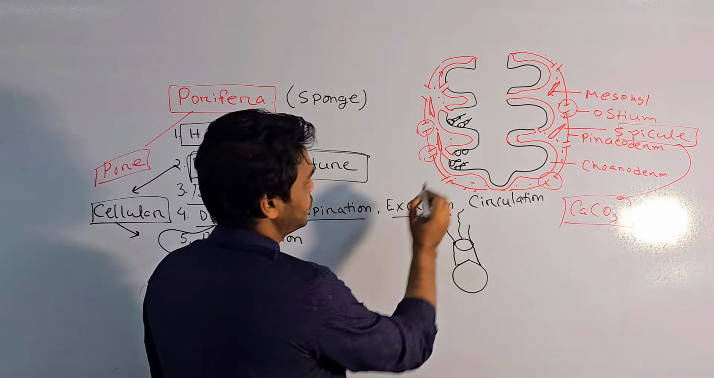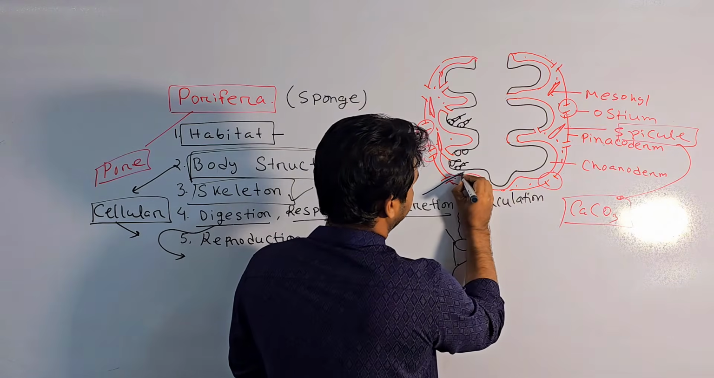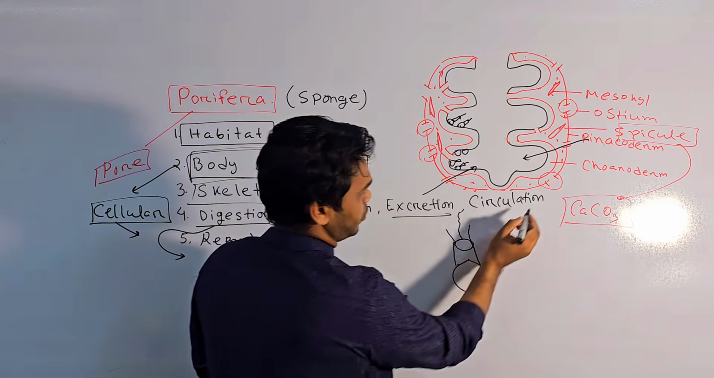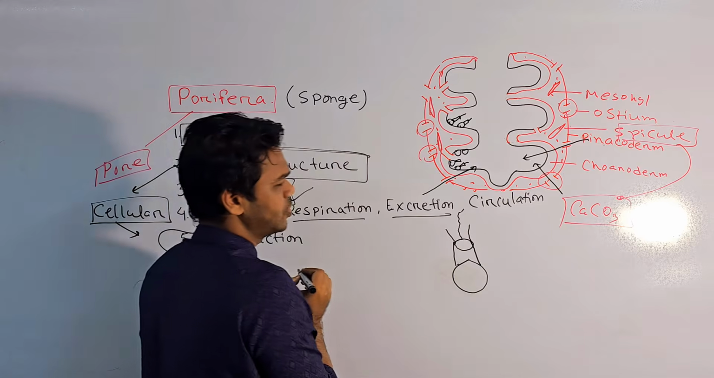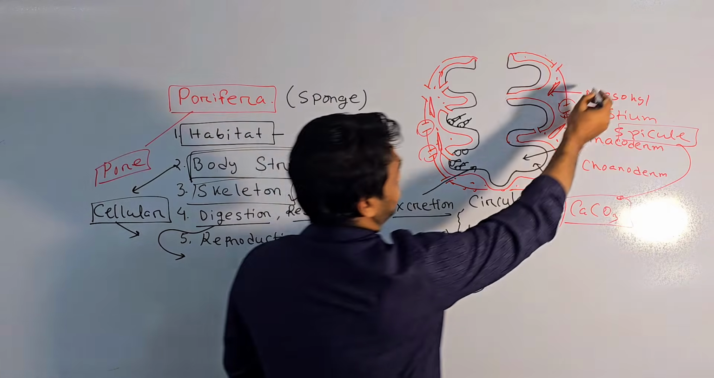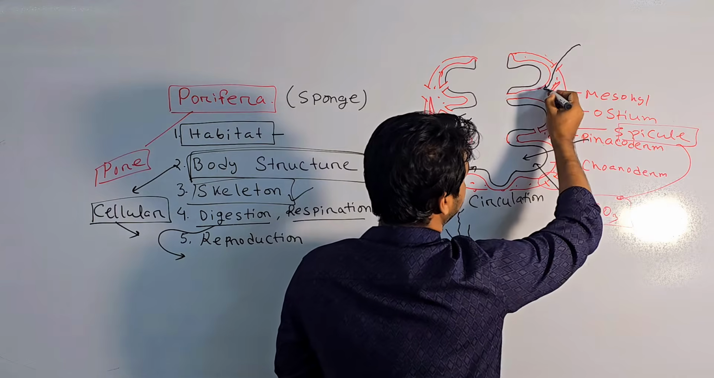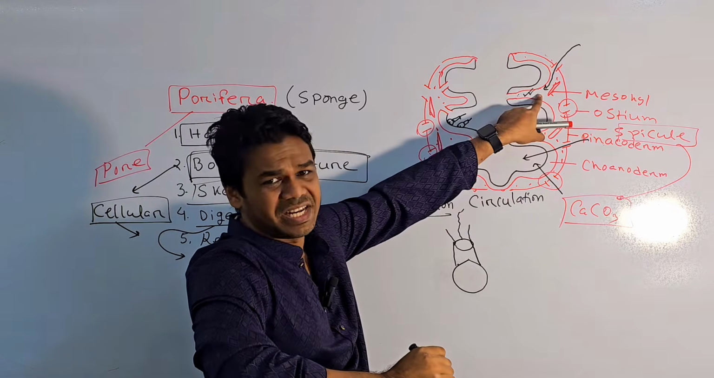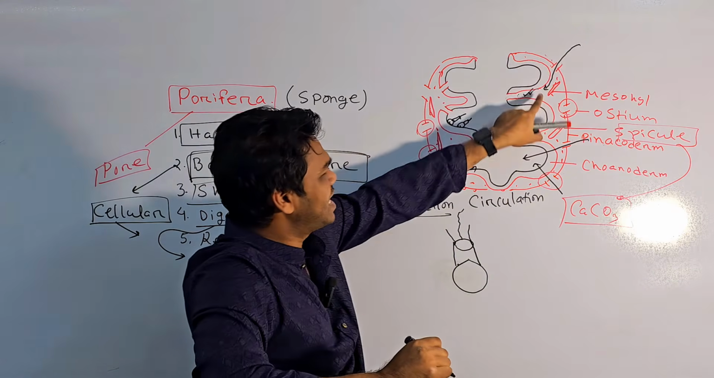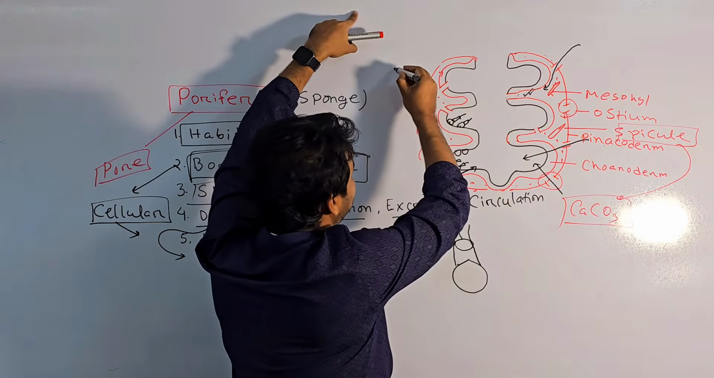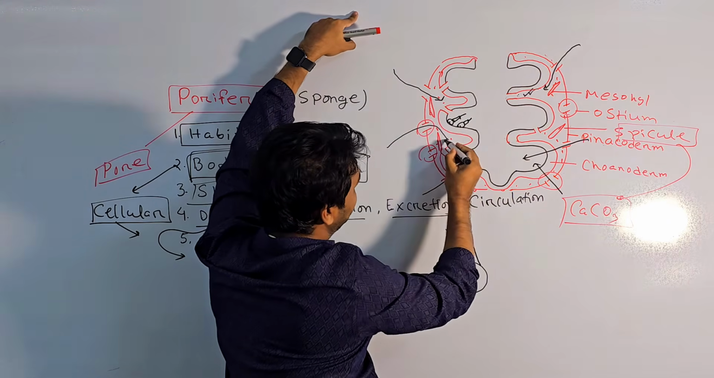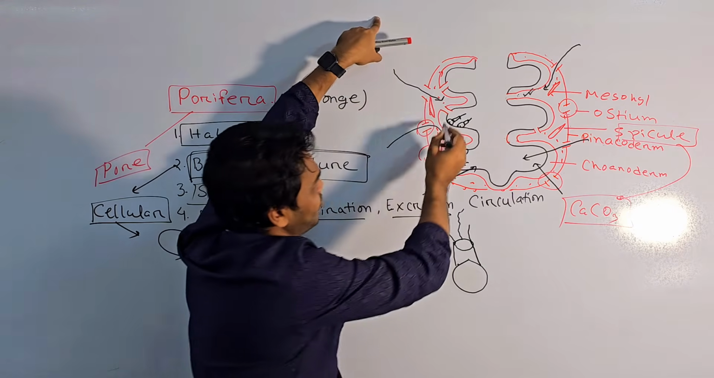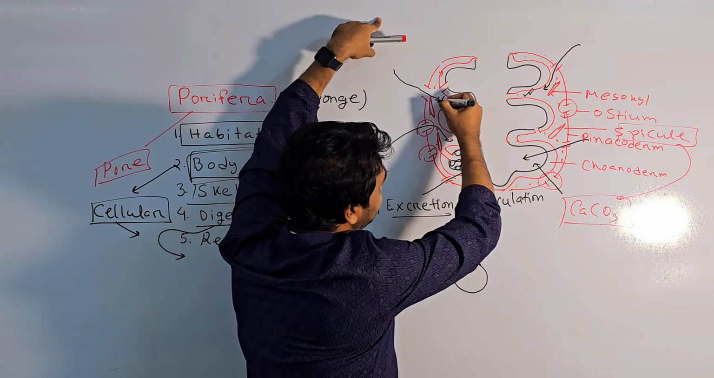Suppose water from outside enters through the pore called ostium. Firstly, they move inside this canal. This is called the incurrent canal. Firstly, water enters the incurrent canal through the ostium, and then this water enters